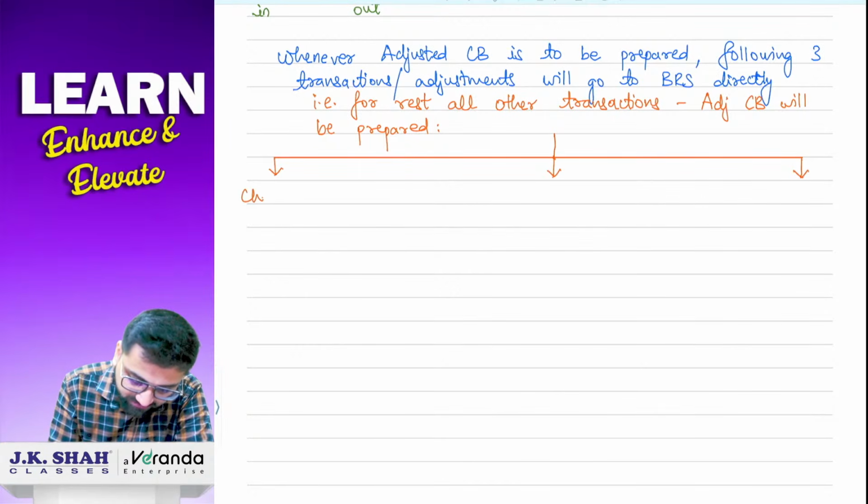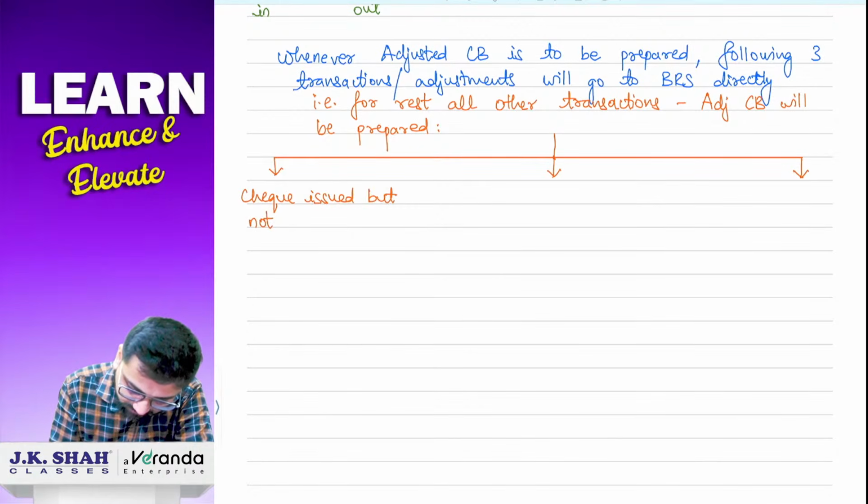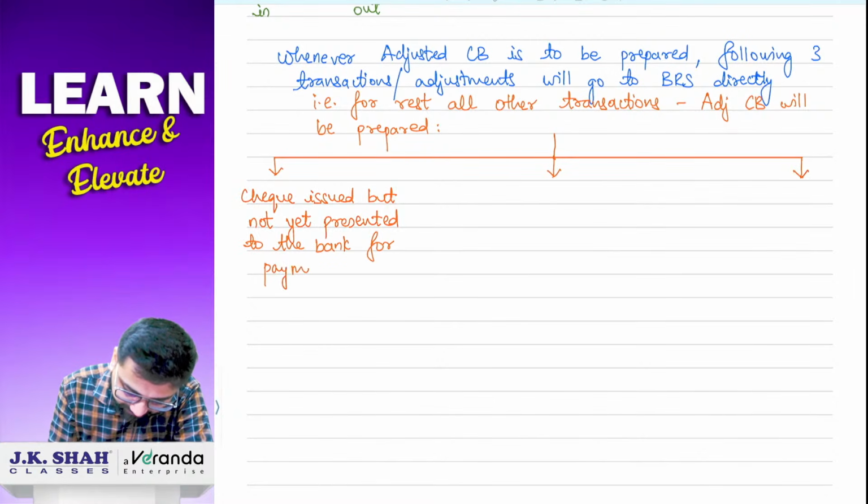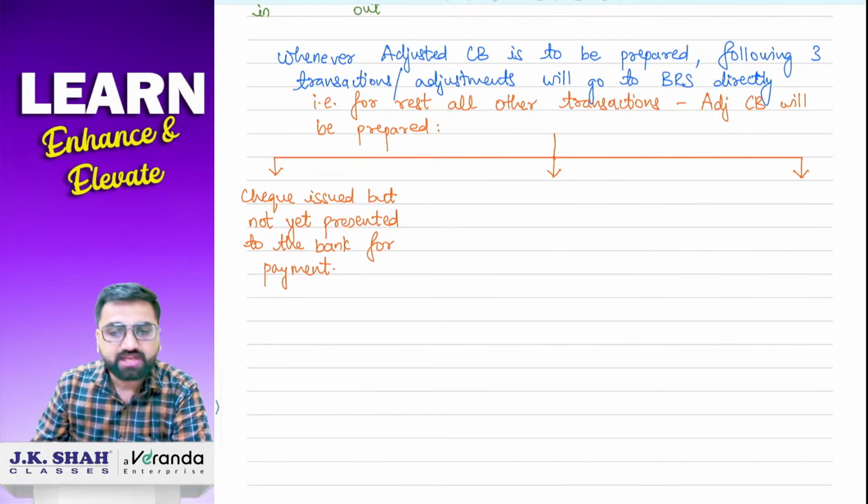The very first one is: check issued but not yet presented to the bank. Not yet presented to the bank for payment. Check issued but not yet presented to the bank for payment.